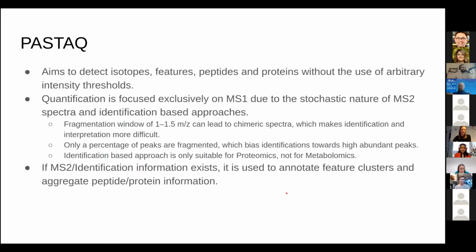But the goal of these tools is essentially to try to get better quantification out of your data, right? In the paper, we focus mostly on DDA, but we talk a little bit about DIA later.